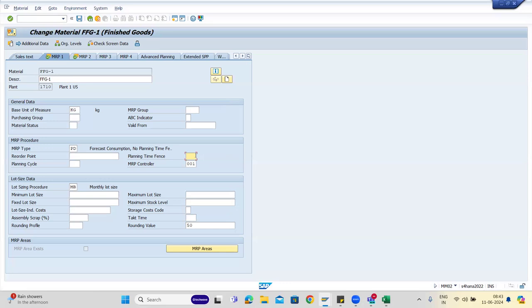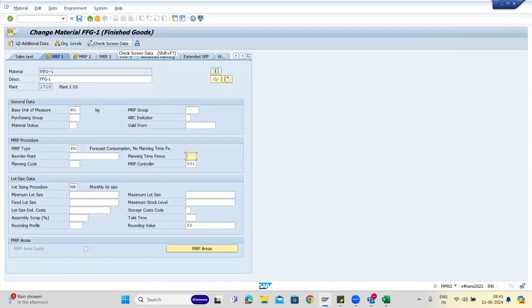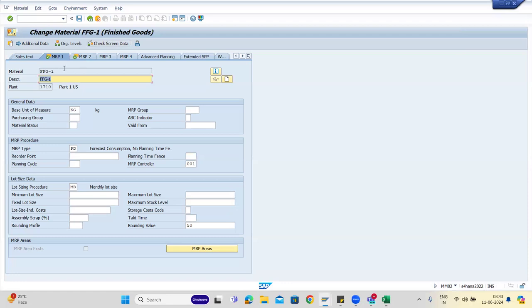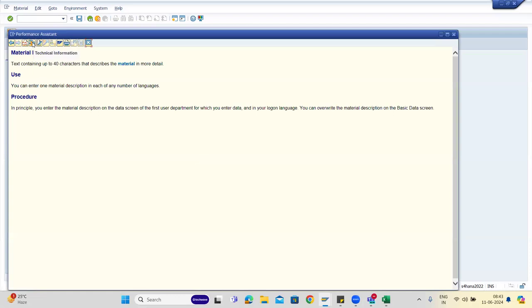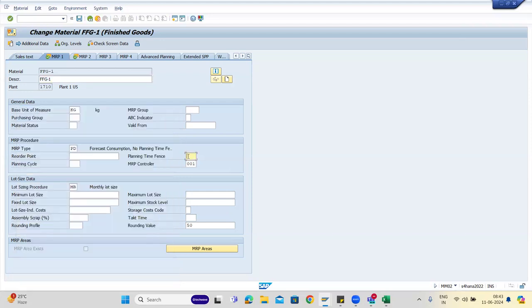And one more thing, I know that you know this. If you don't know any documentation or anything, you can simply press F1. F1 will give you help for anything. If you want to know which field in which table it stores, you have this Technical Information. MAKT is the table, MAKTX is the field name. Sometimes it's a structure, and you cannot open the structure. Okay, fine. So planning time frames is very, very important.